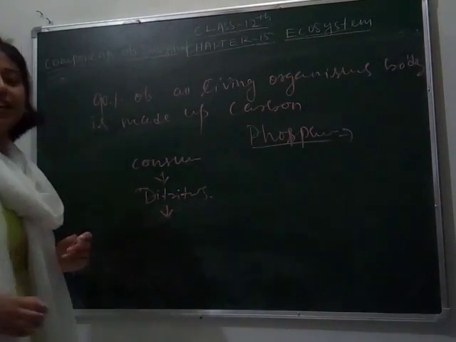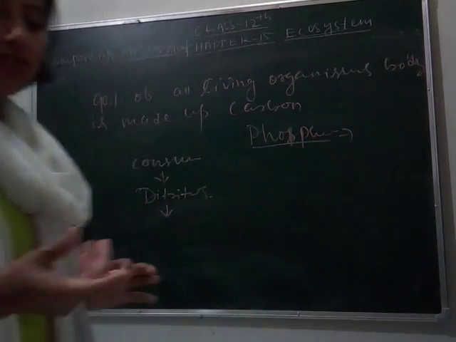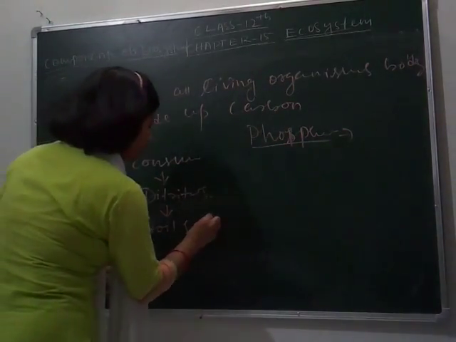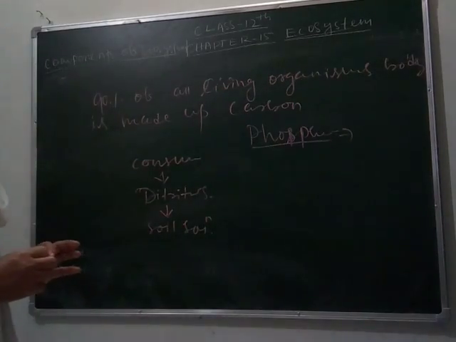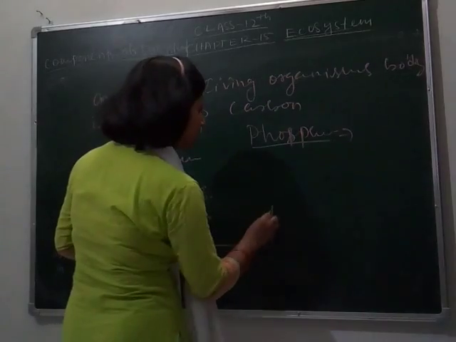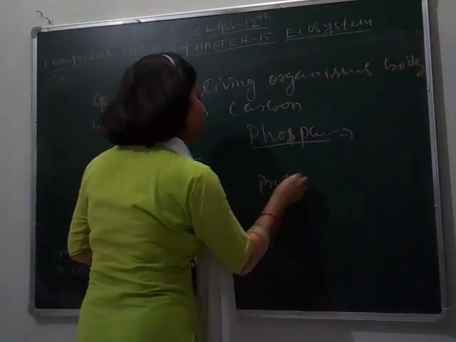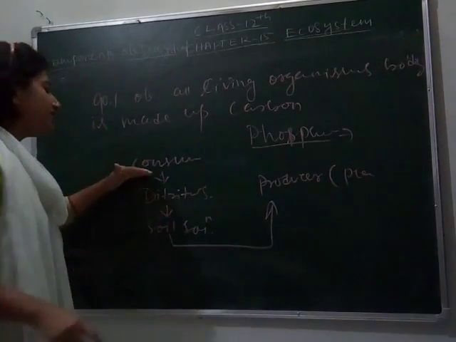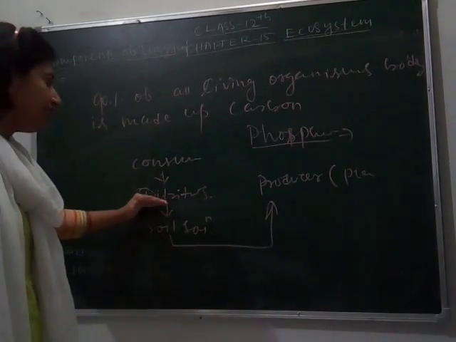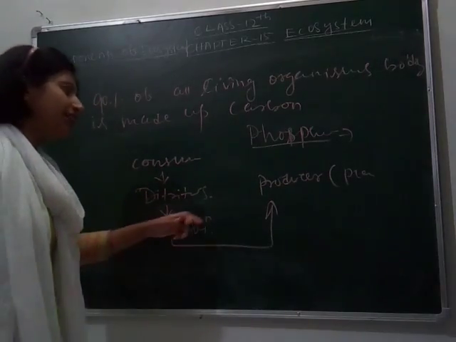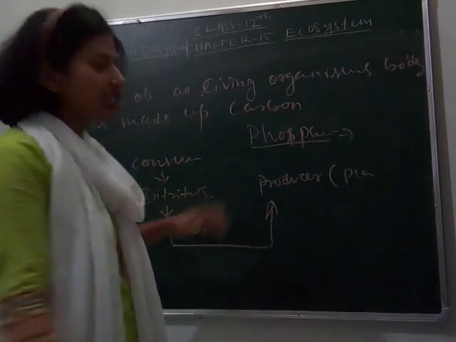Then it reaches the soil solution, and from the soil solution it is taken up by the producers. Producers here means the green plants. So consumers release organic material, that is called detritus. It goes to the soil, and after mixing with soil solution, again it is taken by the producers.